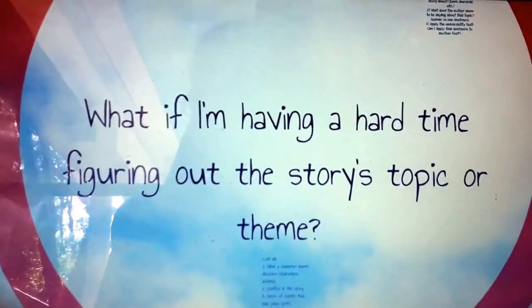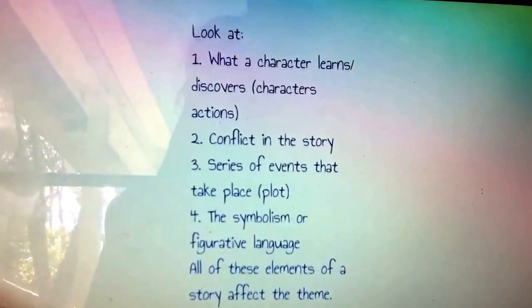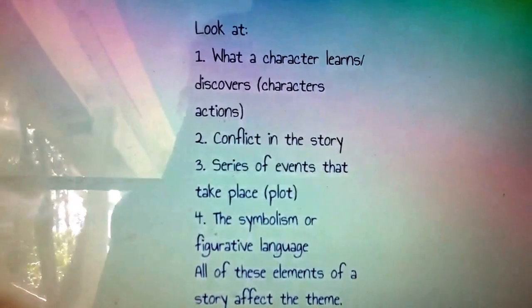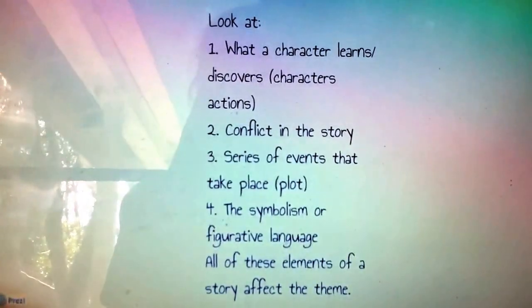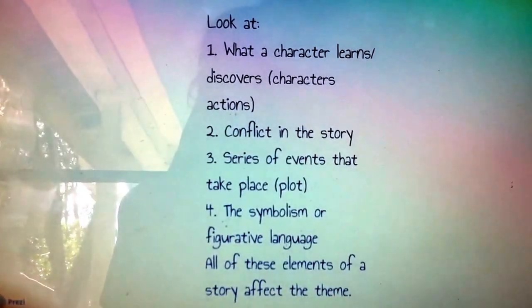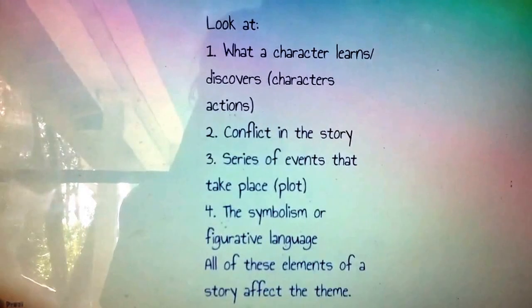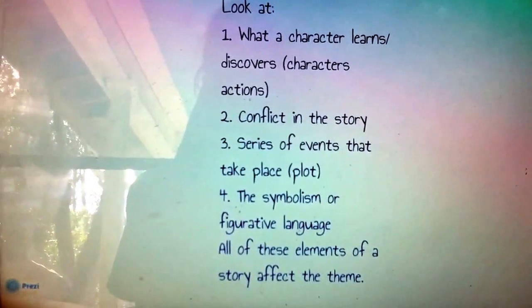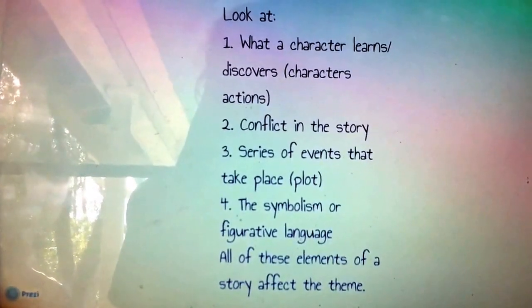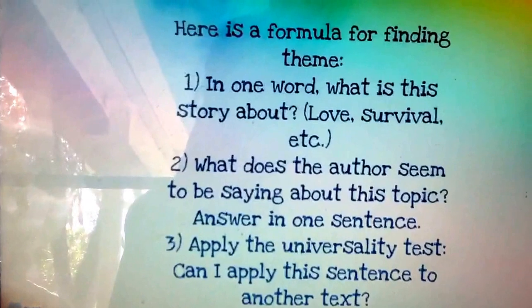So, what if I'm having a hard time figuring out the story's topic or theme? Here's what you can look at. Number one, what a character learns or discovers, their actions in the story and what happens to them. Number two, the conflict in the story. Number three, the series of events that take place, or the plot of the story. And number four, the symbolism or figurative language. All of these elements of a story affect the theme.